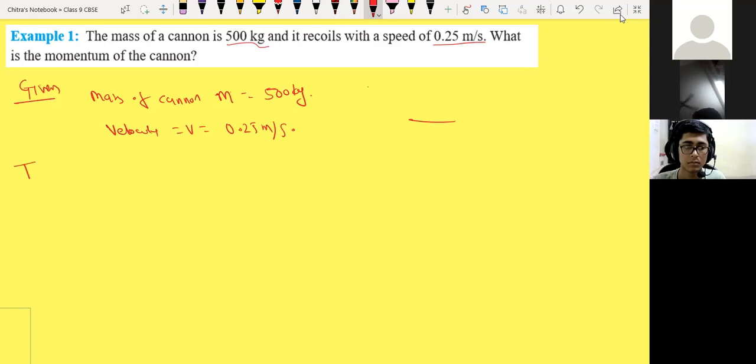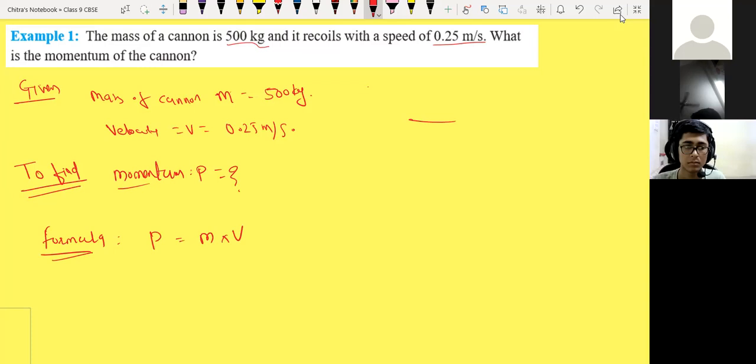After given, we have to write to find. What do we have to find? The momentum of the cannon. Momentum has the symbol P, and it equals a question mark, which we have to find. After that, we have to write the formula, and after the formula, the solution. The formula is P, the momentum, equals mass into velocity.